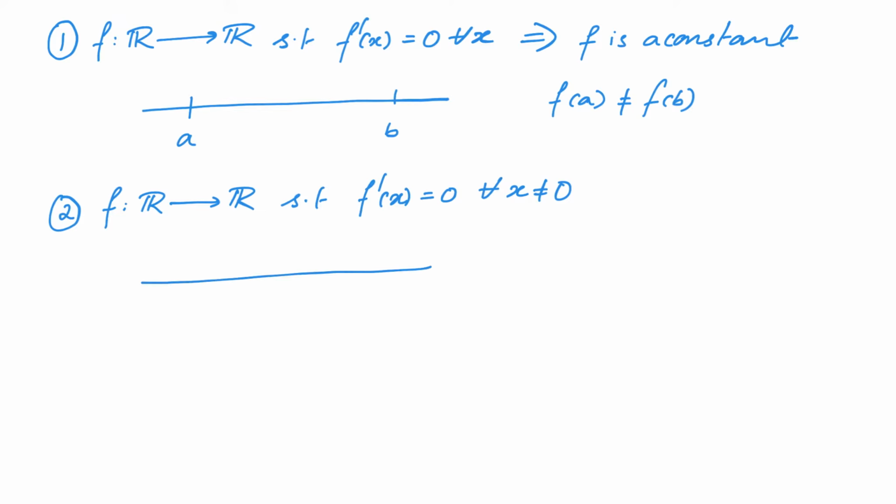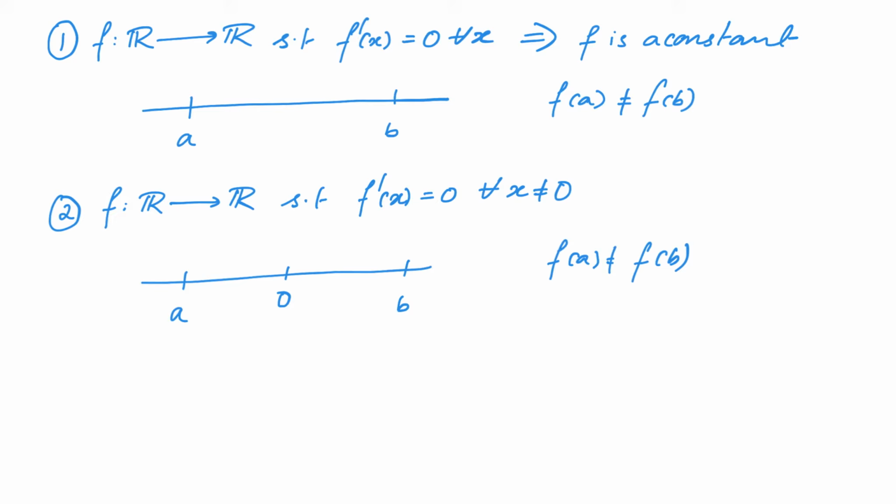Notice that we cannot use the earlier proof. Because if the 2 points a and b are on 2 different sides of 0, then we cannot apply the mean value theorem on the closed interval a comma b. Why? Because there exists a point 0 in between where the function is not differentiable. Thus, we cannot conclude that f is a constant.